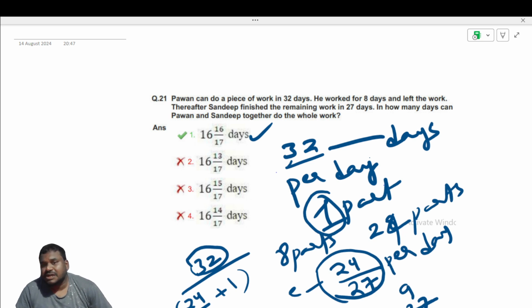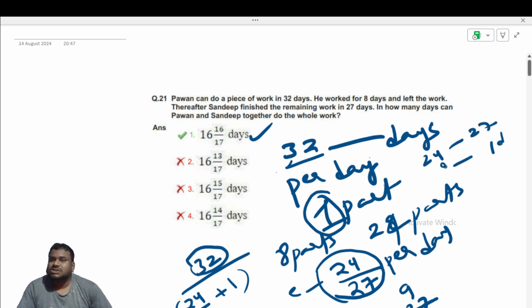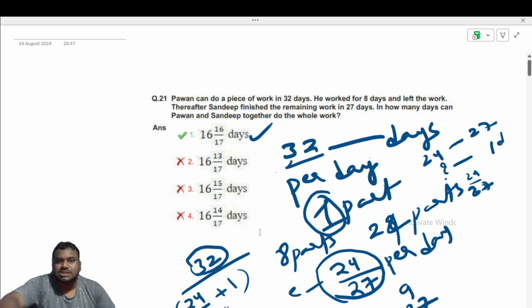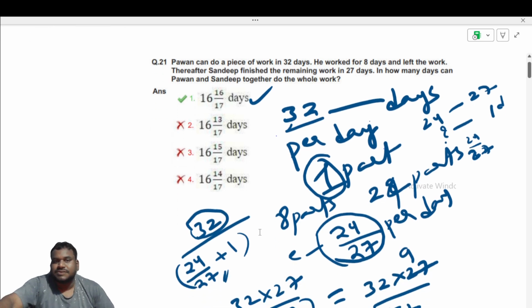So 24 parts in 27 days means one day how much? Cross multiply, then you will get 24 by 27 per one day work. So use that as the efficiency. Efficiency is nothing but how much work you can do in a day. So I am using here 24 by 27 plus 1.